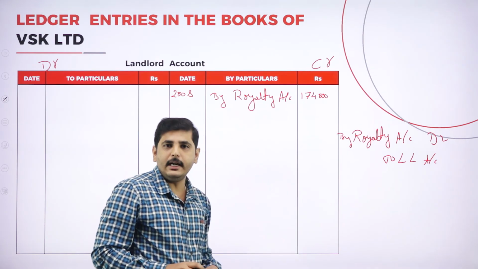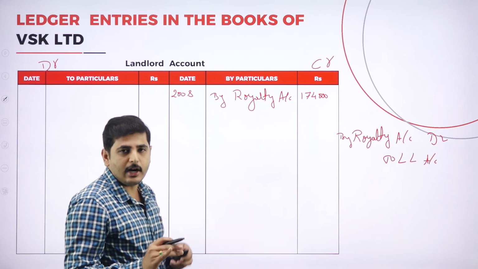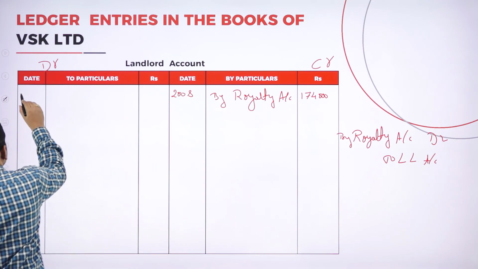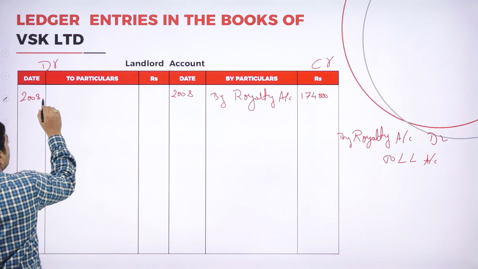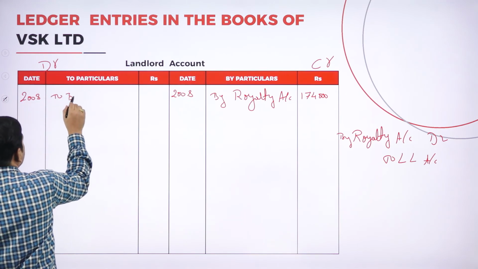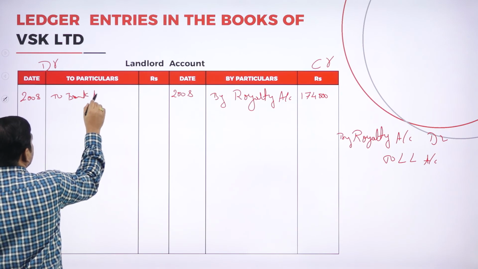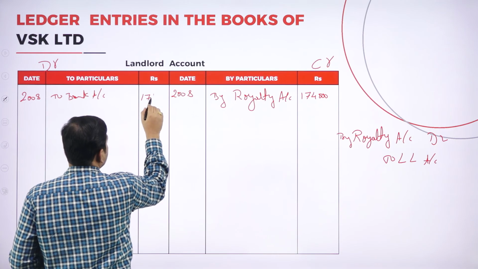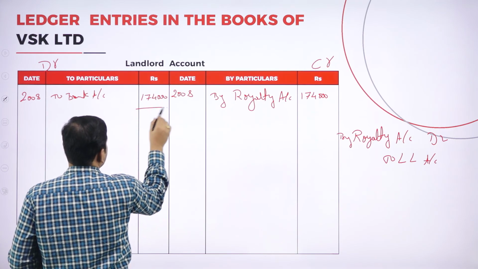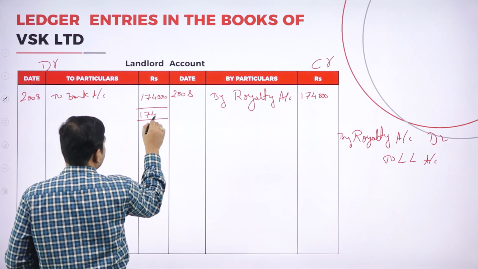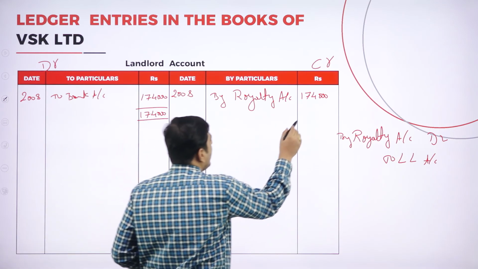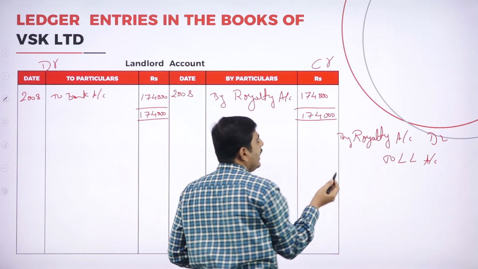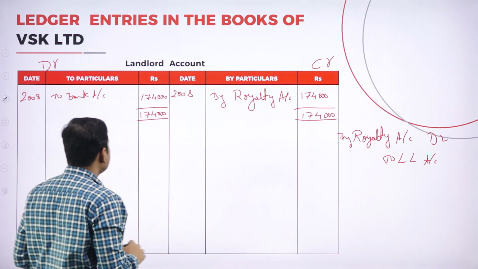Now what is the next journal entry? Landlord account debtor to bank account. By landlord to bank account. So it is 2008 to bank account, 1,47,000. So the amount gets tallied, 1,47,000. Here also 1,47,000.